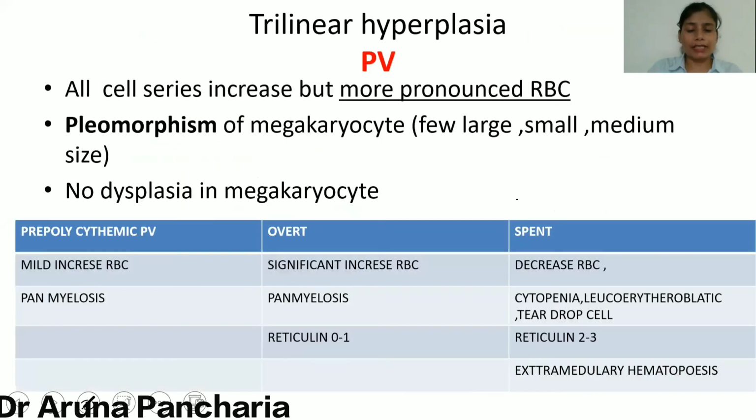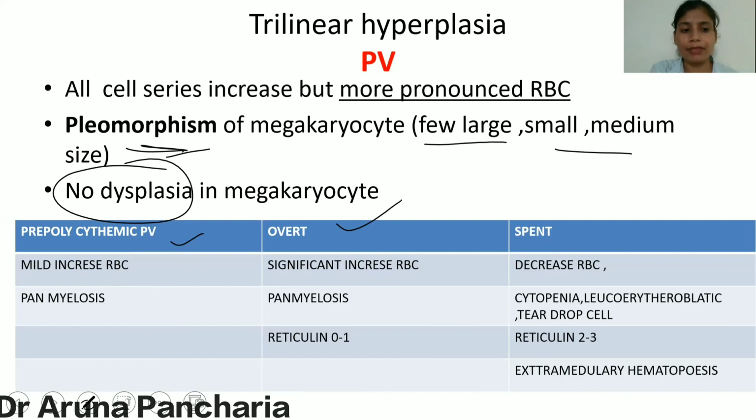Whenever you are reading polycythemia vera, you should have an idea regarding what is going on in essential thrombocythemia and in primary myelofibrosis. So first have a look over the polycythemia vera. The important thing in the bone marrow of polycythemia vera is pleomorphism, that is different sizes of the megakaryocyte. There is no dysplasia, and depending on the phase, if it is pre-polycythemic phase, there is a mild increase in the RBC. In the overt phase, there is a significant increase, and then in the spent phase, there is a decrease in the RBC.